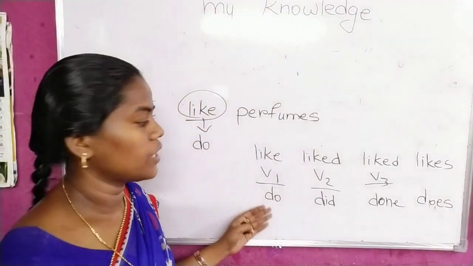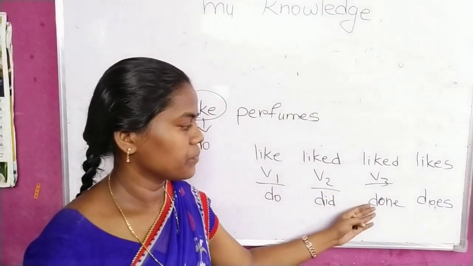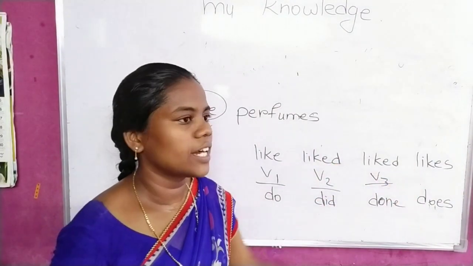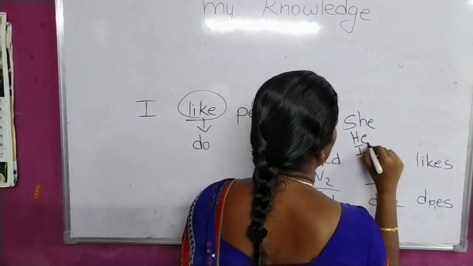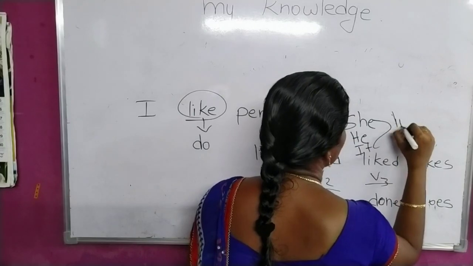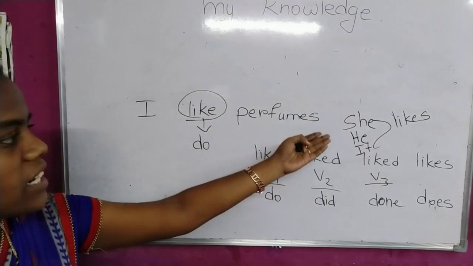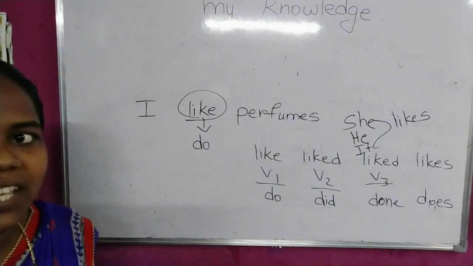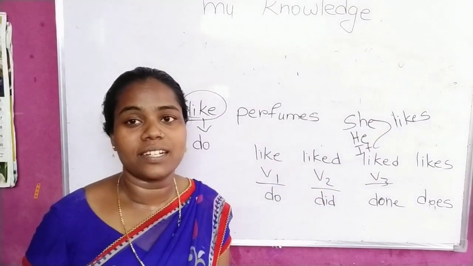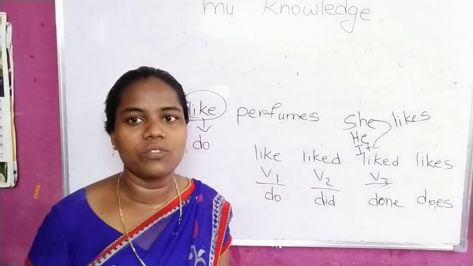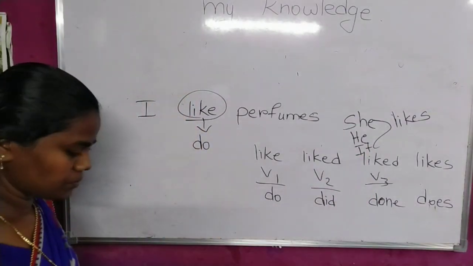If it is like, V1, then you have to take do. If it is V2, liked, then did. If it is liked, V3, then done. If it is likes, third person singular, she likes, he likes, and it likes. So that is the way of writing. When you get third person singular, then you have to start a sentence like that. She likes, he likes, it likes. Whatever he likes or whatever she likes doesn't matter, but when you are talking about the simple present tense, then you have to use only S form to the verb for all these subjects. He, she, it.